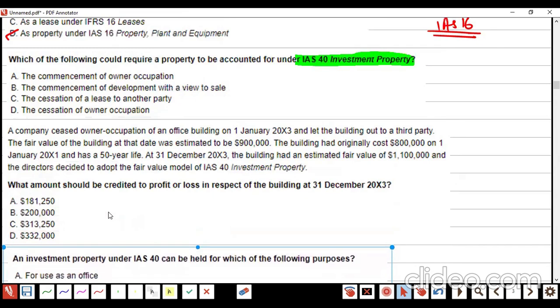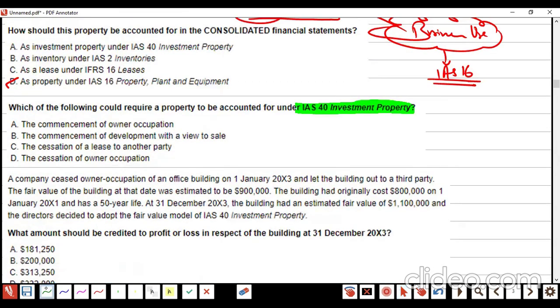Why? Let's see. Owner occupied is IS 16. View of sale, we will learn soon, IFRS 5. Lease, IFRS 16 later on. No owner use, that is the answer. If no owner use, that is an investment property. Simple and easy, right?